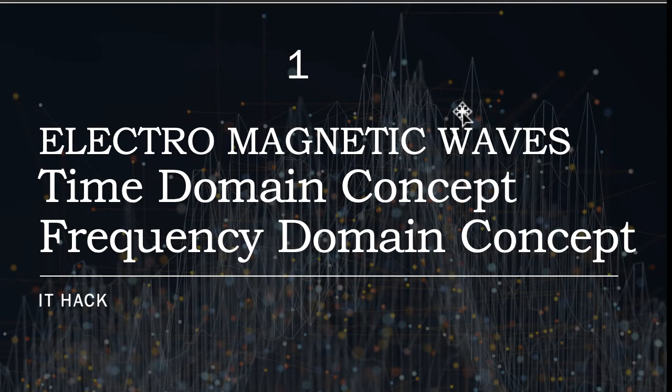Time domain concept, frequency domain concept. Main energy transformation ways can be identified as mechanical waves and electromagnetic waves. Examples for mechanical waves are water waves and sound waves. Examples for electromagnetic waves are visible light, microwaves, and X-rays. Waves are formed by the vibration of matter.